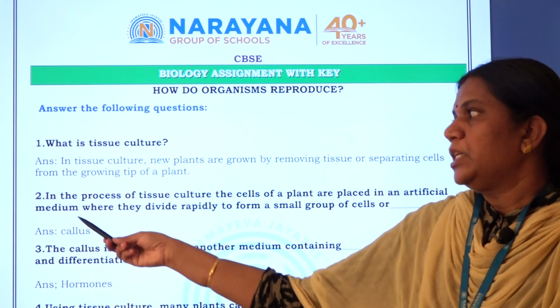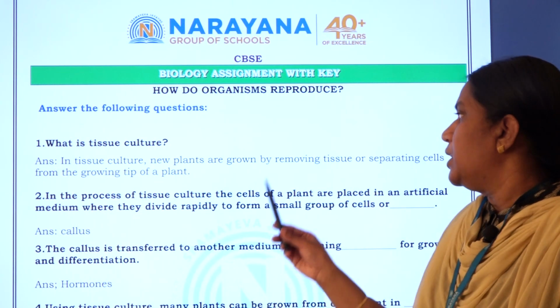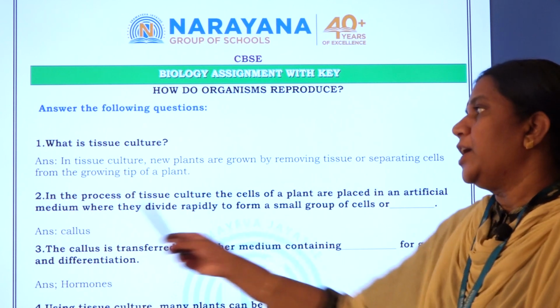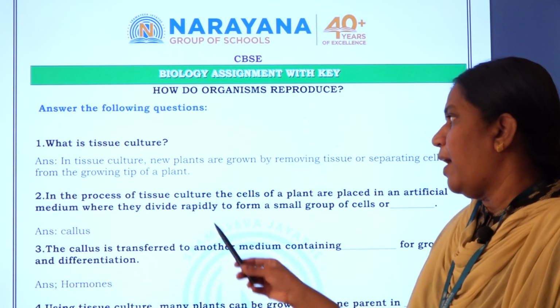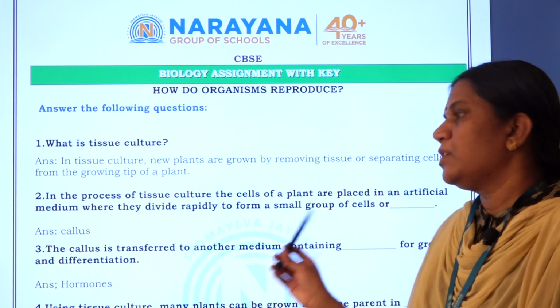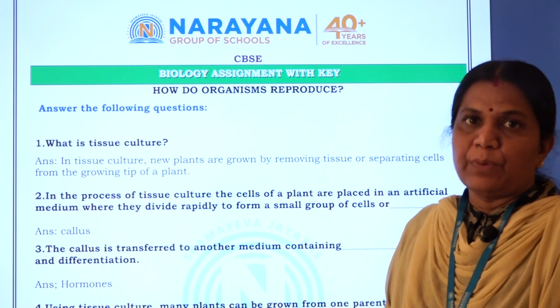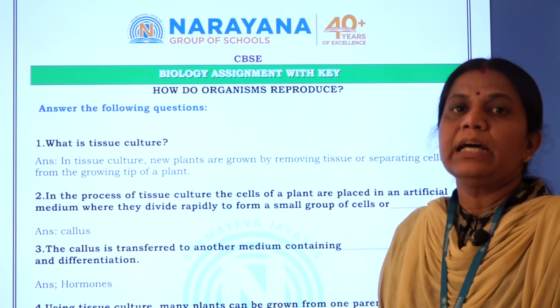Then second question, in the process of tissue culture, the cells of a plant are placed in an artificial medium where they divide rapidly to form a small group of cells or callus. The cells divide, right, and it is called the callus.